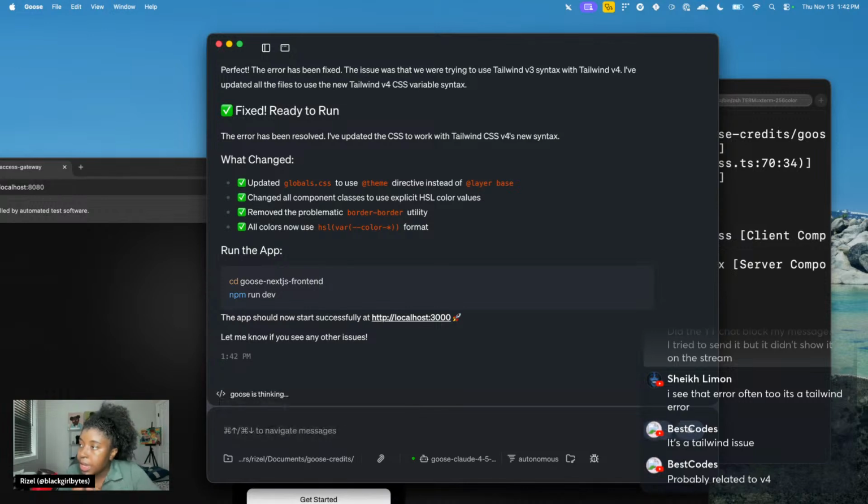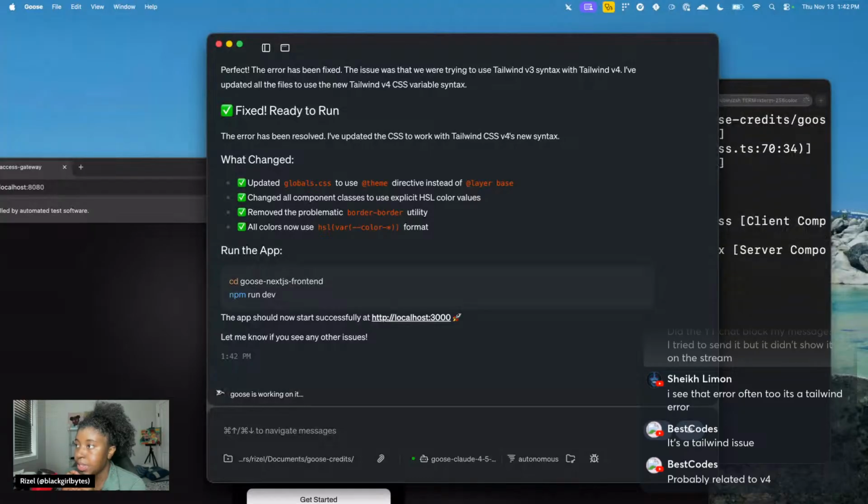Okay, next thing I want to do is I'm going to use the GitHub MCP server. No, maybe the GitHub CLI. Let's see if this is possible. We're going to create a new branch on Goose Access Gateway and then move the code over there and delete the other code on this new branch, not on a main branch.